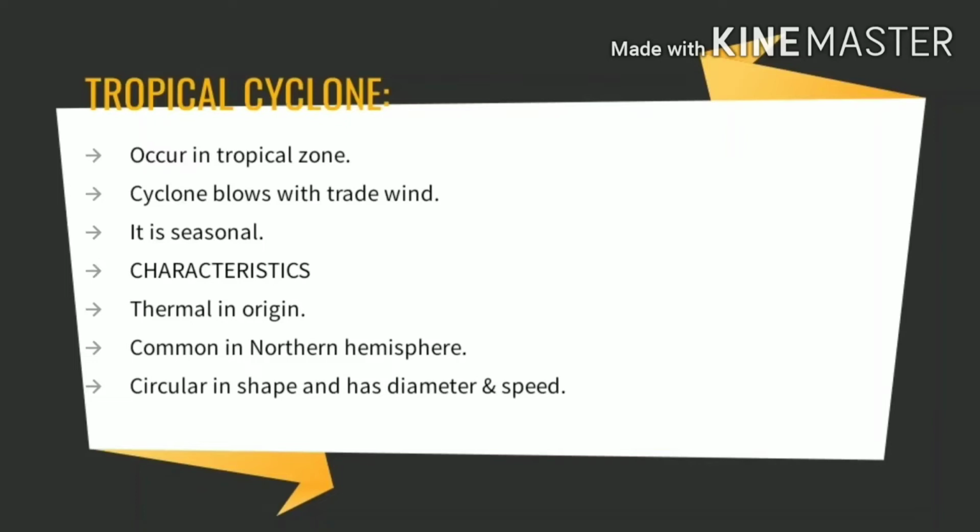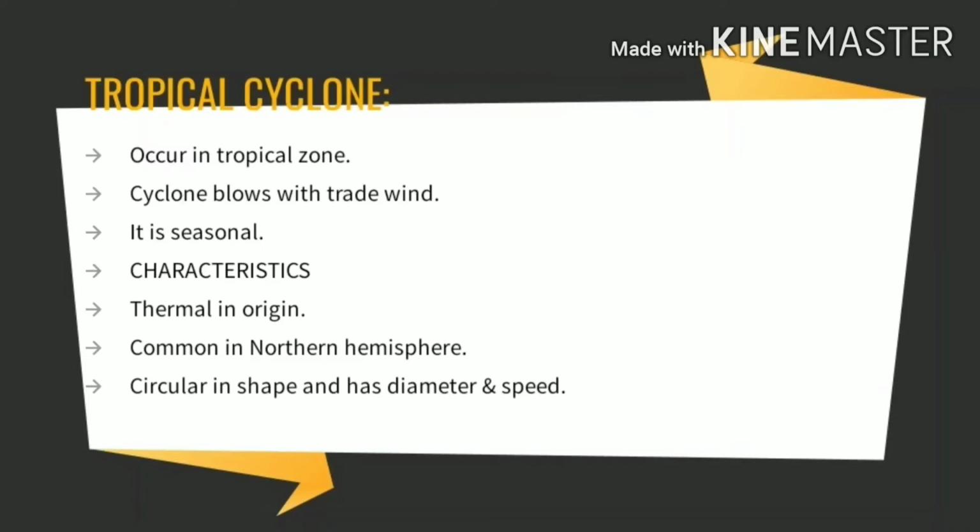The existence of the tropical cyclone can be seen basically during the summer season. The second point is that the cyclone blows with the trade wind. This tropical cyclone blows along with the trade wind, which means its direction is from east towards the west in the tropical zone. Then it is seasonal in nature, meaning it occurs in a particular season only, especially during the later part of the summer season.